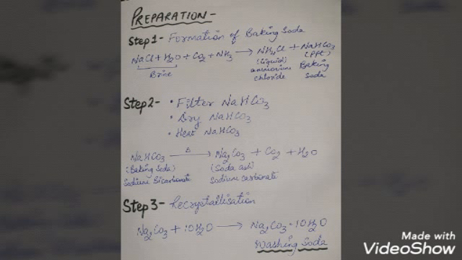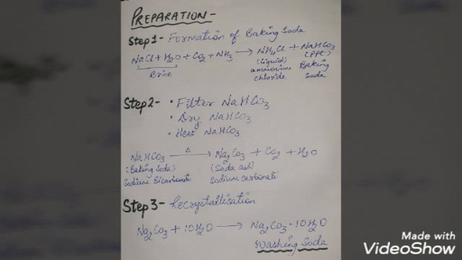Washing soda is produced from sodium chloride in the following 3 steps. When brine is reacted with ammonia and carbon dioxide, then we have studied this already, we will obtain sodium bicarbonate. The sodium bicarbonate formed is only slightly soluble in water, so it precipitates out as a solid.